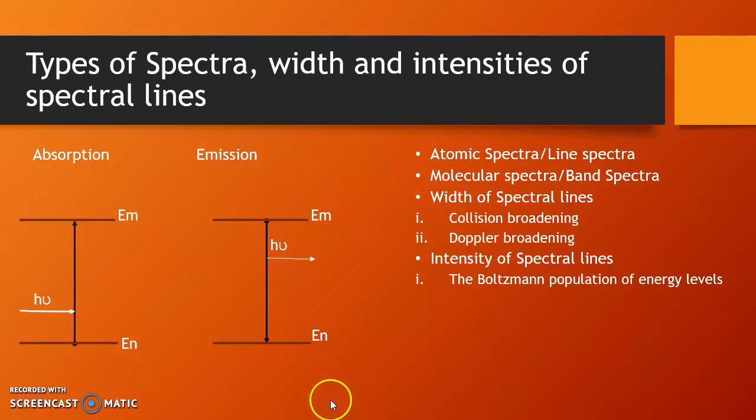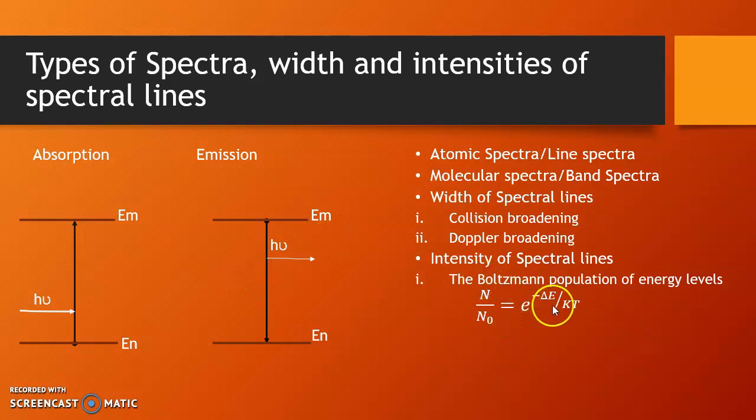According to Boltzmann, if at a temperature T, N0 is the number of molecules in the ground state, then the number of molecules N in the excited state is given by N = N0 e^(-ΔE/kT), or we can write it as N/N0 = e^(-ΔE/kT), where k is known as the Boltzmann constant.